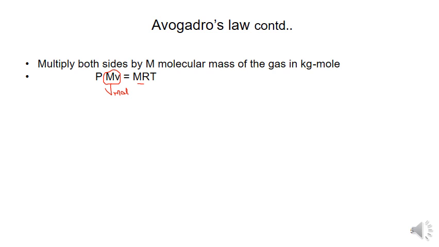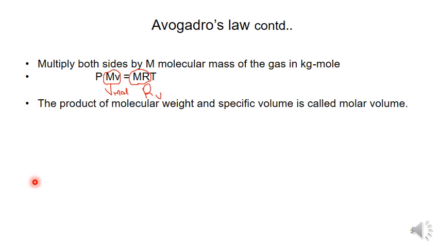Next, the product M into R, the product of molar mass and the characteristic gas constant, is called the universal gas constant, and it is represented as R suffix U. So now I write the equation as P times V mol is equal to Ru times T. The product of M into v is called molar volume, represented by V suffix mol, and M into R is equal to the universal gas constant.